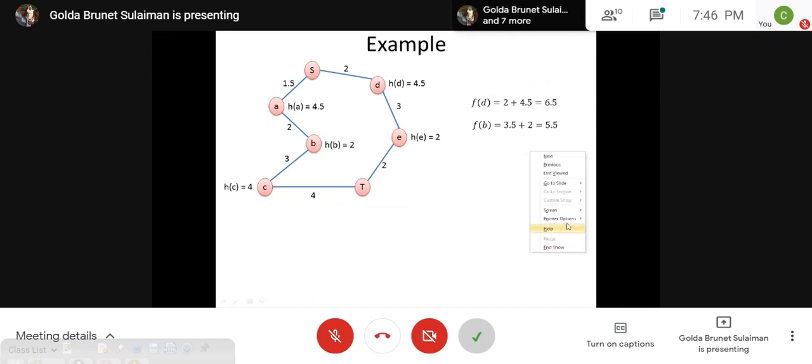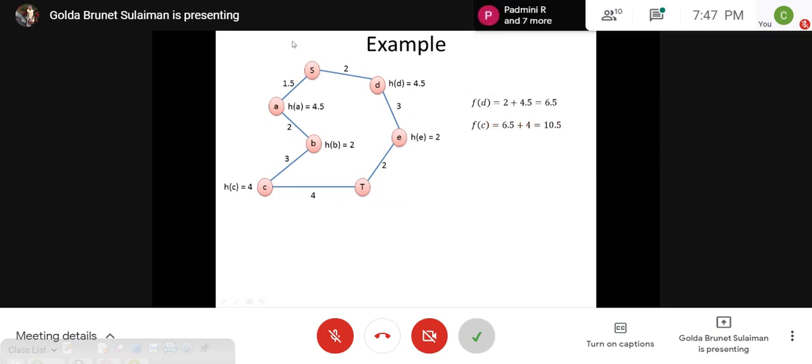So we calculate the cost of reaching B, which is the accumulated path. To reach A we have 1.5, and this cost is 2, so we have 2 plus 1.5, which is 3.5, and the heuristic of B is 2, so plus 2, you have 5.5. So in a min heap, B will be at the root. When we call delete min, we are going to get the path of B.